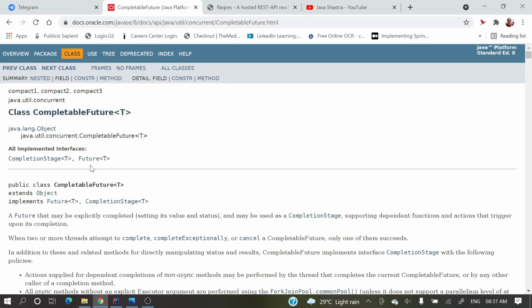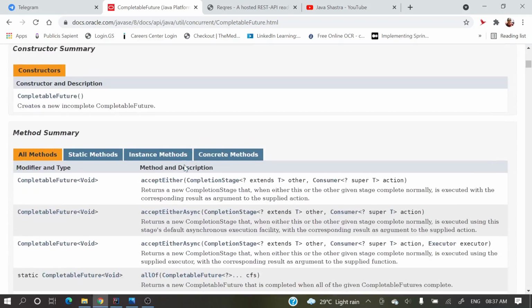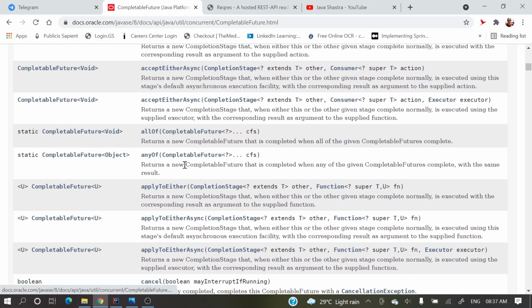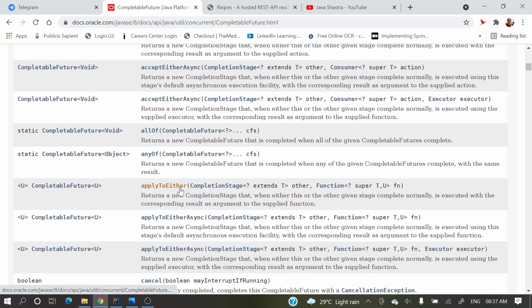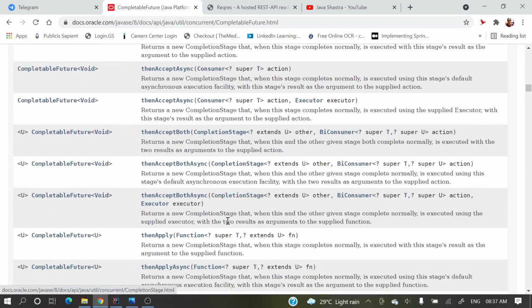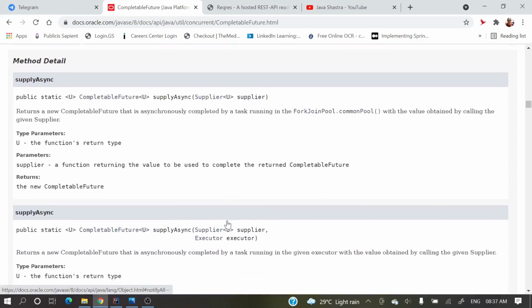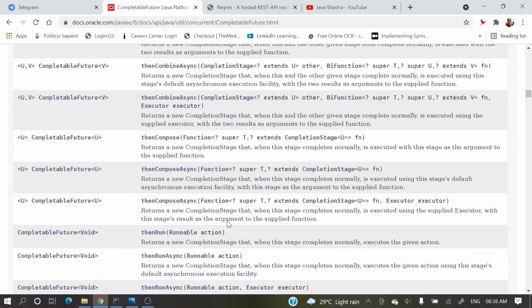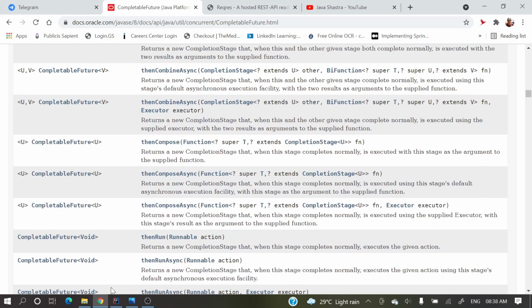A lot of methods are there. Methods like anyOf and allOf are not the scope of this video, because if I explain them again it will take a long time. So I will explain the bare minimum things, which are very, very useful.